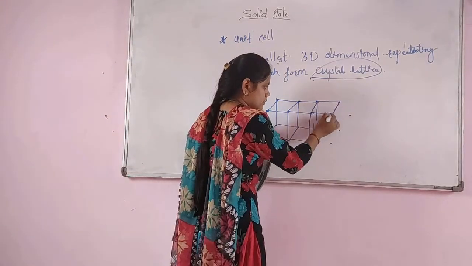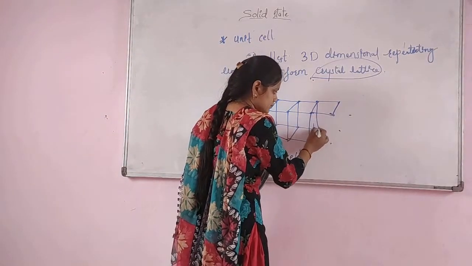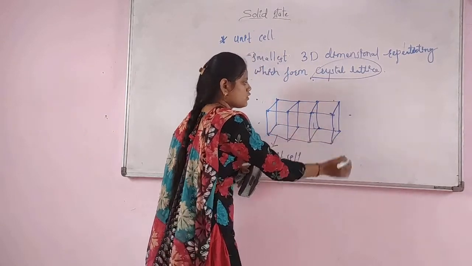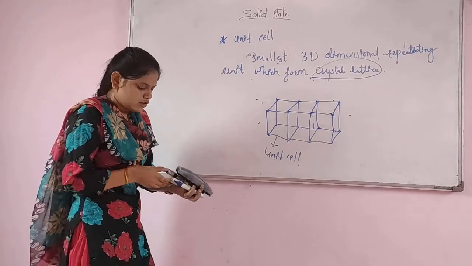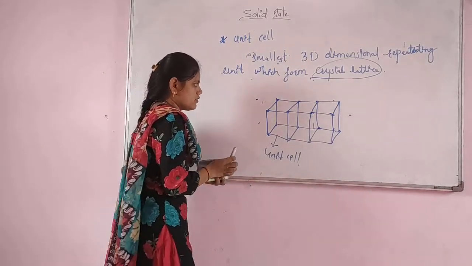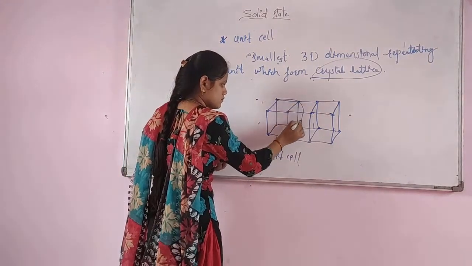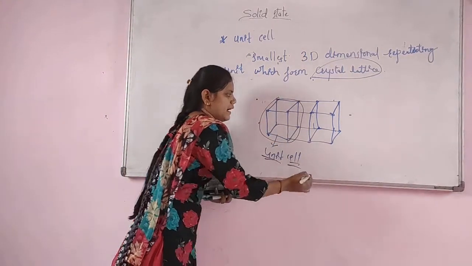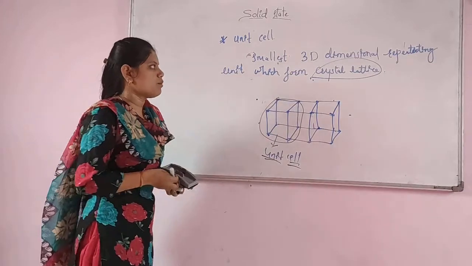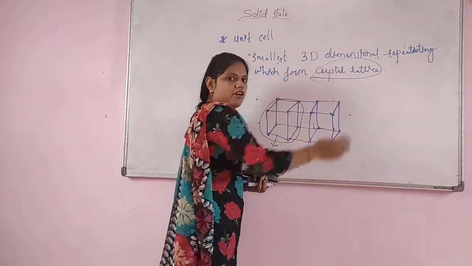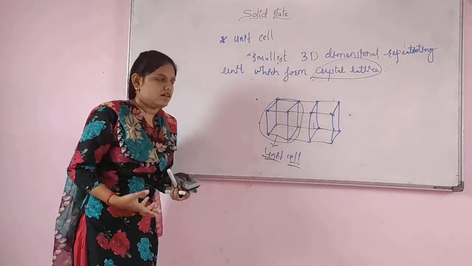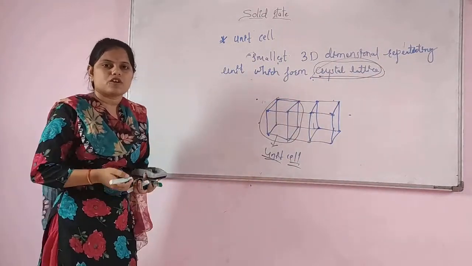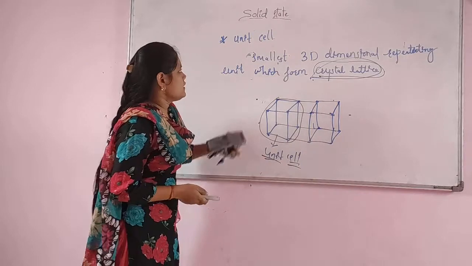So again it will repeat if I join this. So there is a repeating unit. This first unit is nothing but the unit cell, and it is arranged in three dimensions. When it repeats again and again, there is a formation of the crystal lattice.